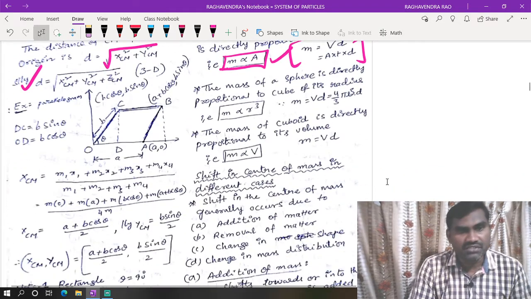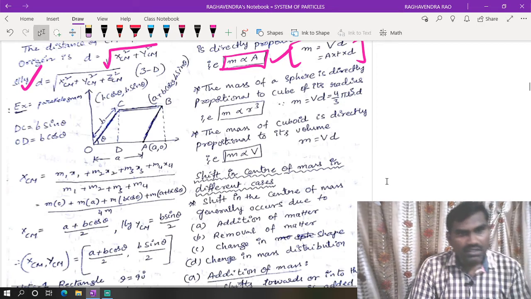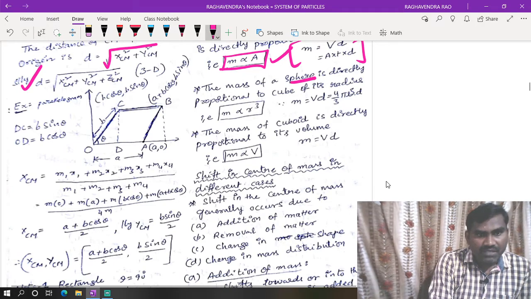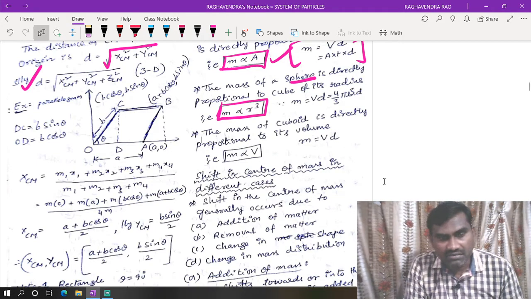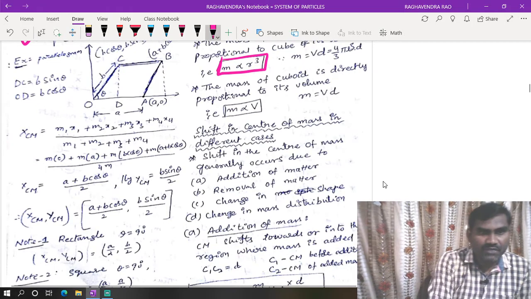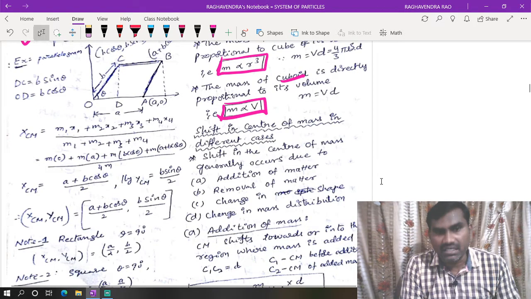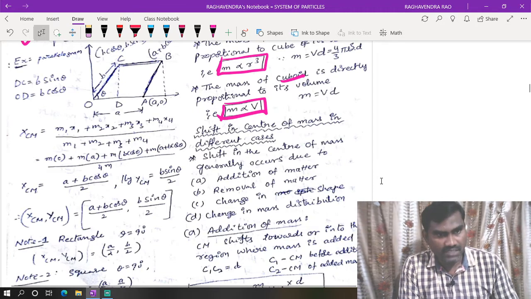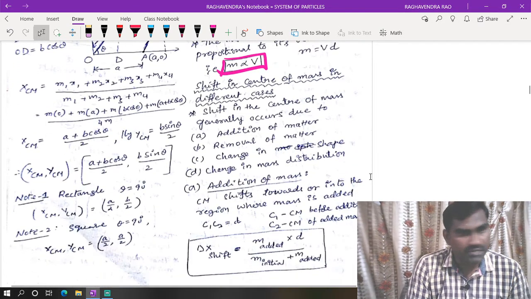That will reduce your time, otherwise it will take much time. In the case of a sphere, volume is proportional to r cube, so in place of mass we can take the cube of the radius. For a cube or cuboid, they will give volume, so instead of mass you can directly use volume while solving the numerical.